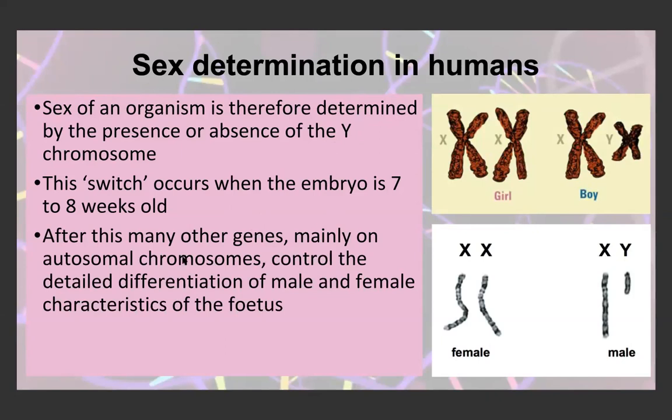After this, many other genes, mainly on the autosomal chromosomes, so the ones in pairs 1 to 22, control the detailed differentiation of the male and female characteristics of the fetus.